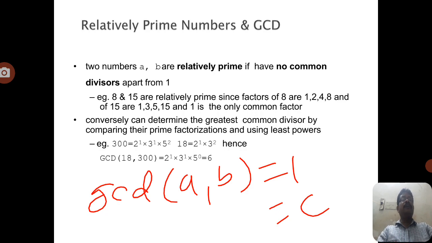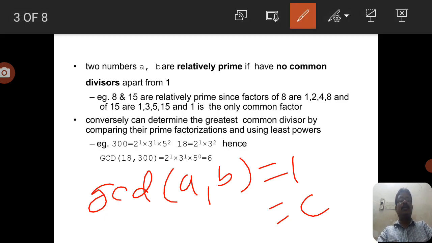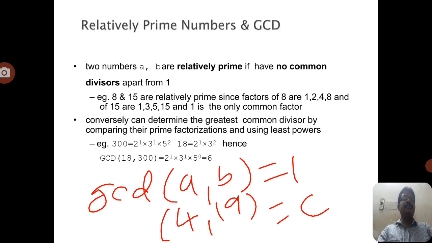So the GCD of the two numbers is equal to 1. For example, you can observe 4 comma 19. Here 4 is a non-prime number and 19 is a prime number. The GCD of 4 comma 19 equals 1. So here 4 and 19 are relatively prime numbers.